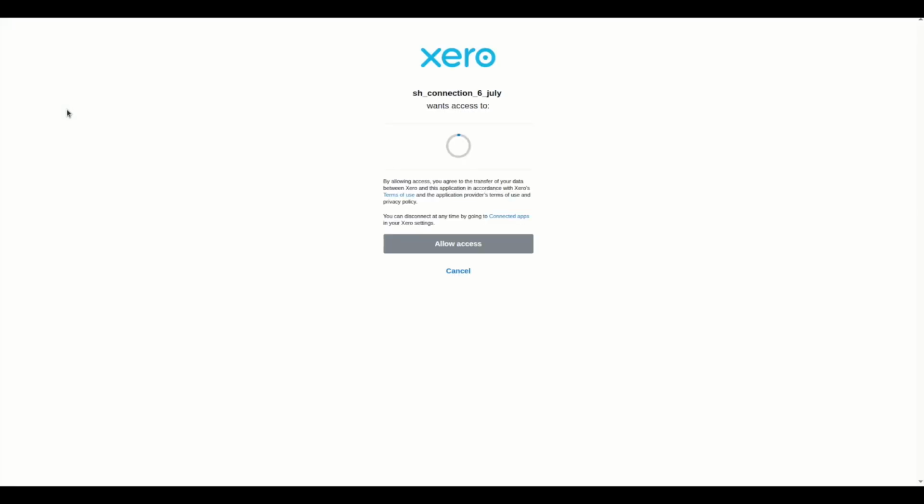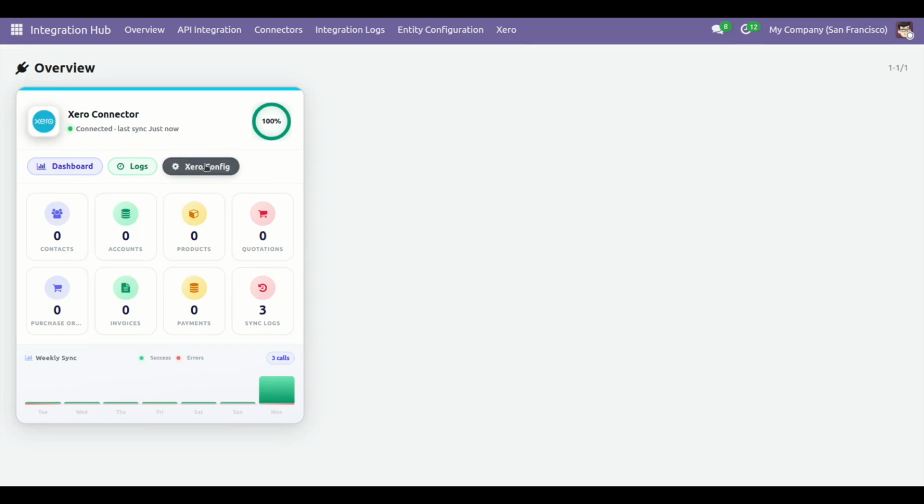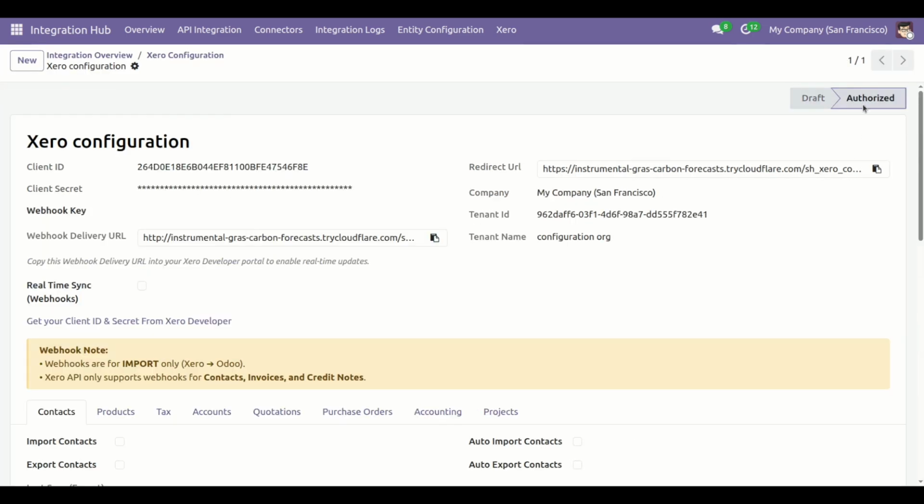It will redirect you to Xero. To authorize, click the allow access button. Here you can see it is successfully